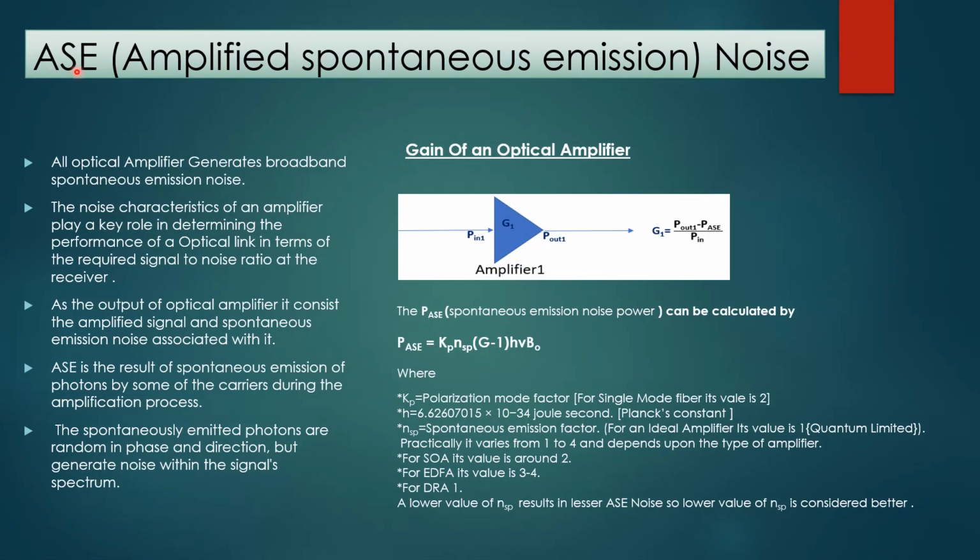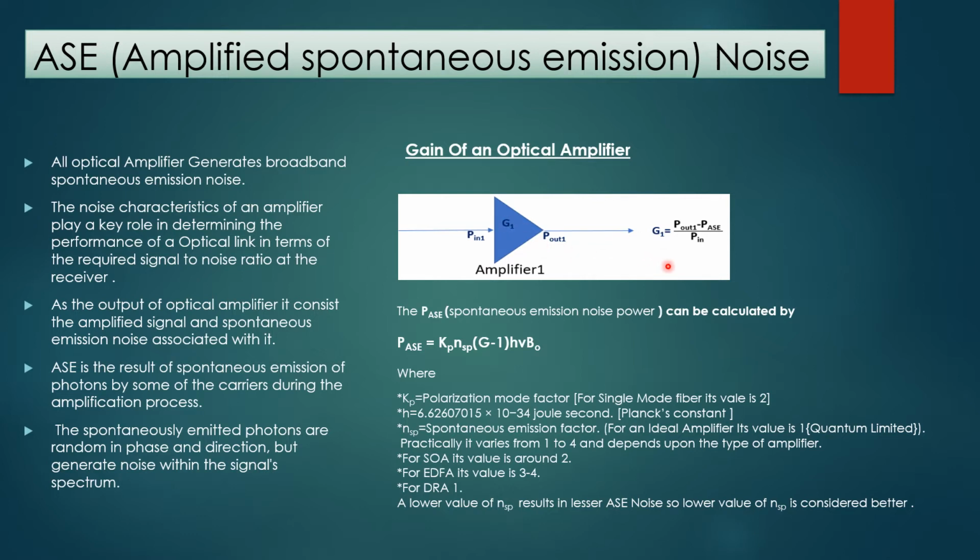ASE, amplified spontaneous emission noise. ASE noise is a very important factor in the case of optical amplifiers. Every optical amplifier produces ASE noise. So we will calculate the ASE noise in this slide. This figure is the amplifier figure. The amplifier 1 has input power, output power and the gain G1.